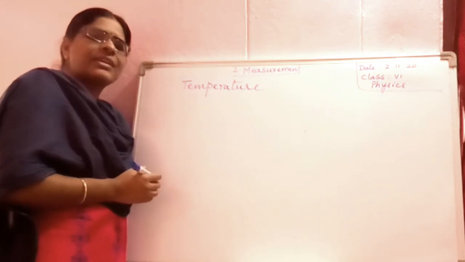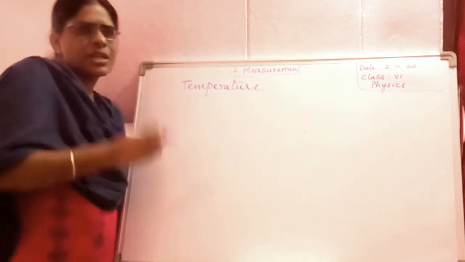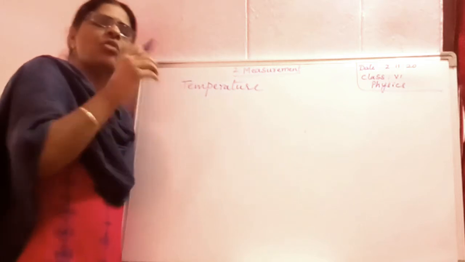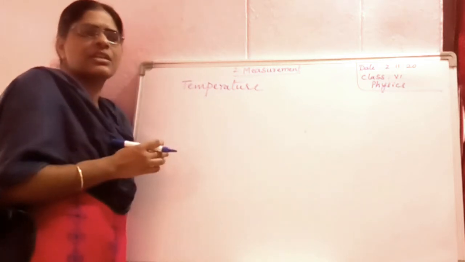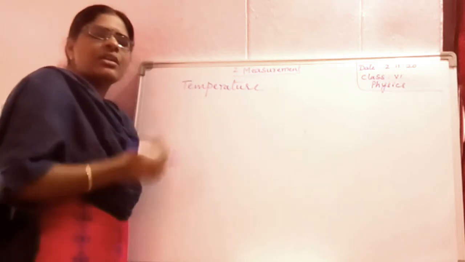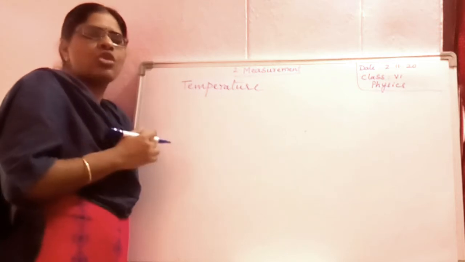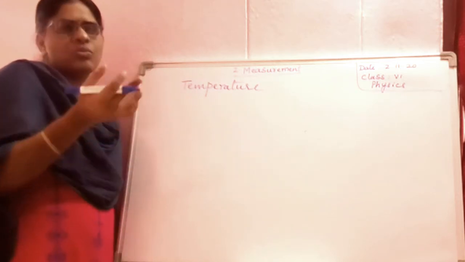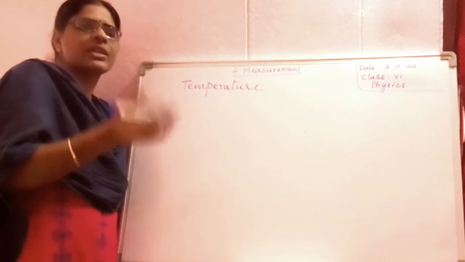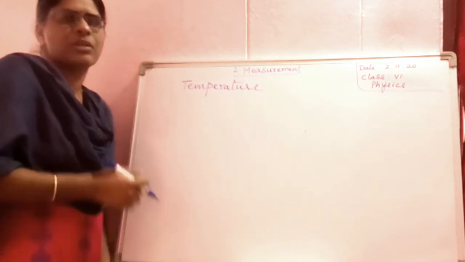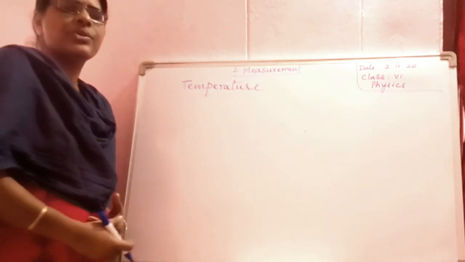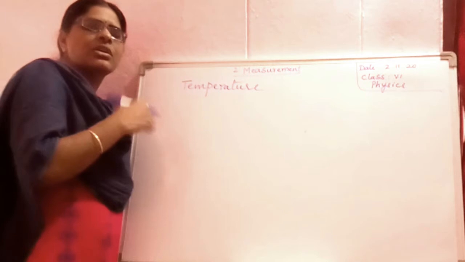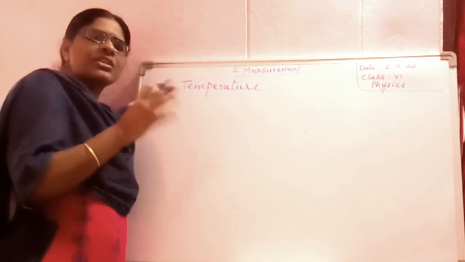Suppose I have poured some hot water in a glass and some cold water in another one. Now, you don't know which one is hotter and which one is colder. I ask you to find out by touching the glasses.